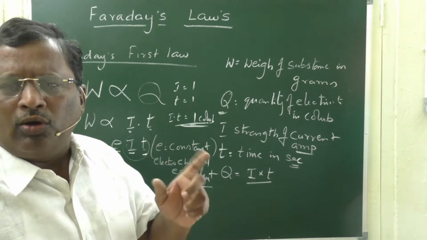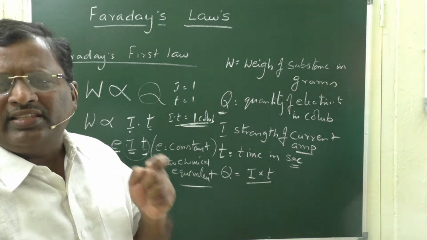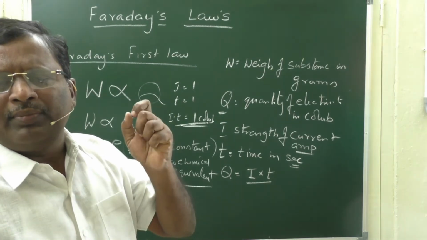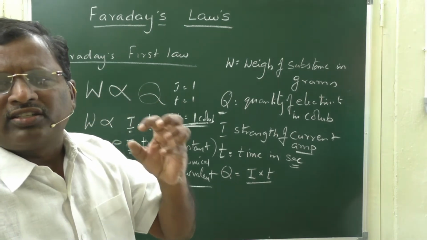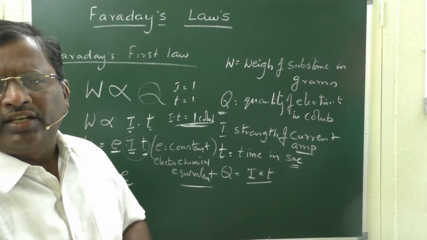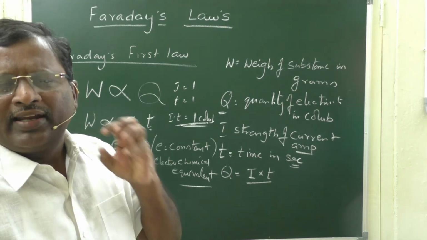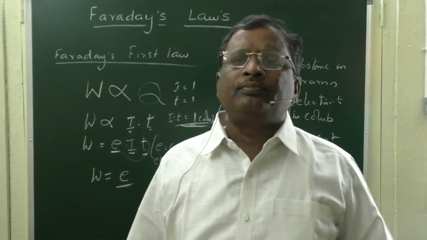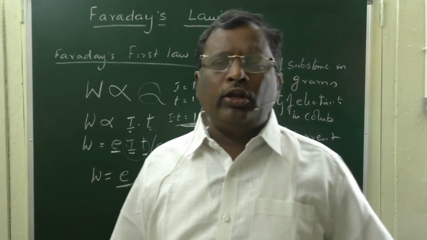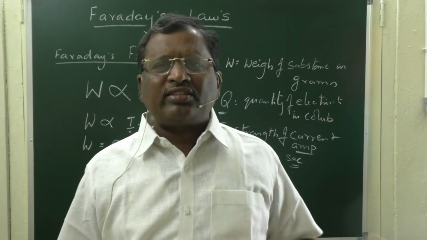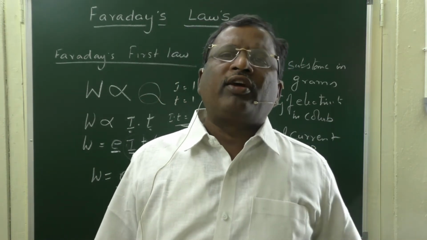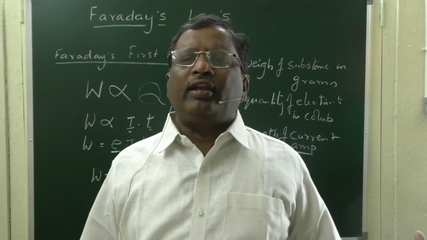Just like atomic weight, for each and every atom, this electrochemical equivalent is a constant. It is one of the characteristic properties of a substance. We know the atomic weight of any element is fixed. Likewise, the electrochemical equivalent for any element is a fixed value.